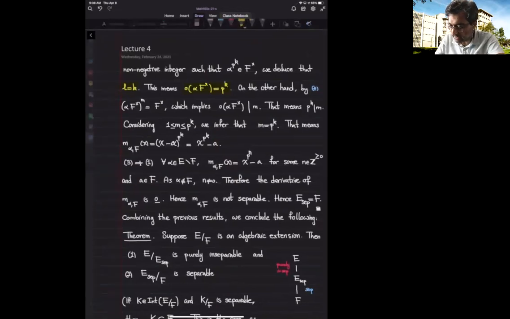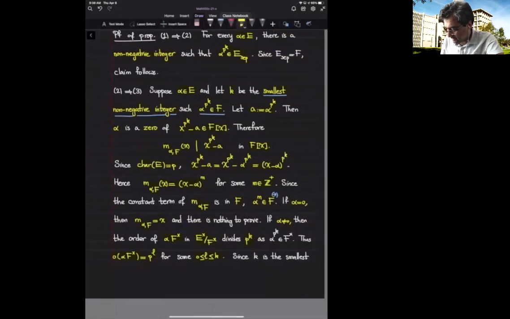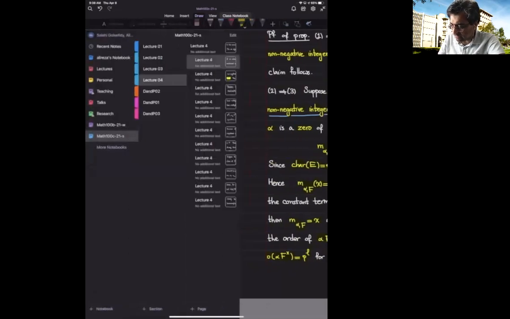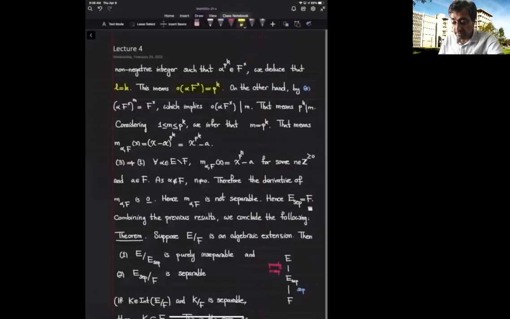Now let's go back to this star, the relation between alpha and the minimal polynomial of alpha. With this star, we know that the coset represented by alpha raised to the power m is also the identity, which means the order of this element should divide m, which means p to the k is a divisor of m.